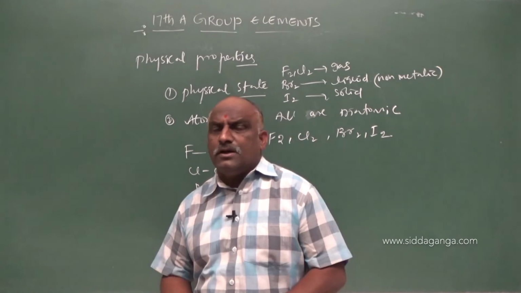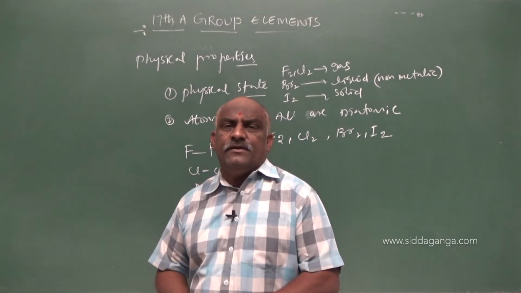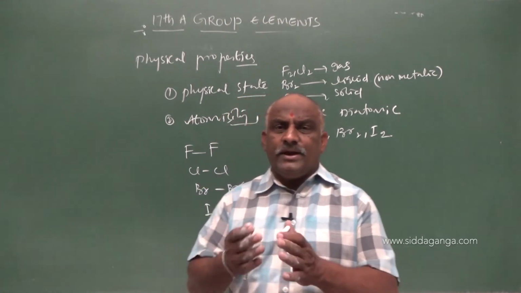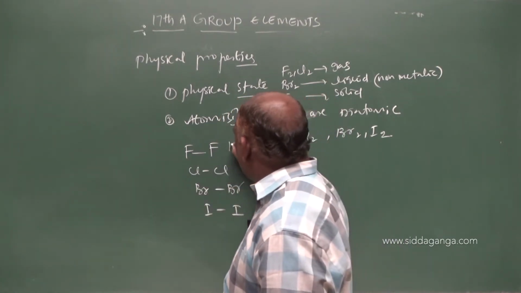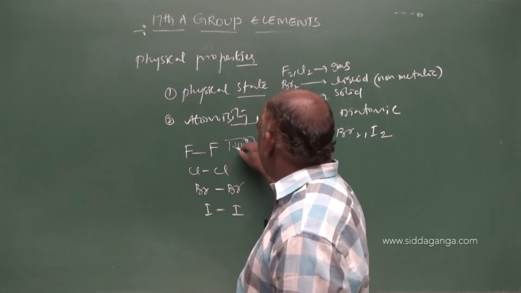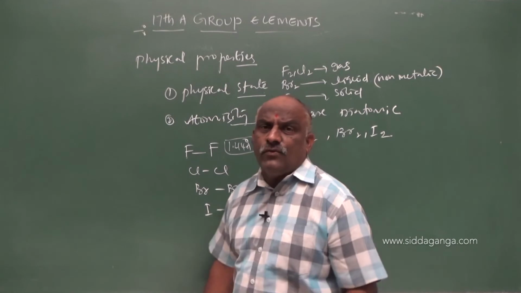Here, fluorine–fluorine, chlorine–chlorine, bromine–bromine, iodine–iodine are all covalent compounds and all are non-metals. Between these non-metals a single covalent bond takes place. The bond length between two fluorine atoms is 1.44 angstroms.